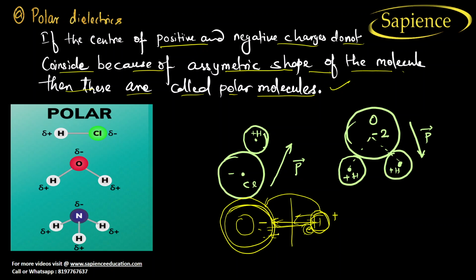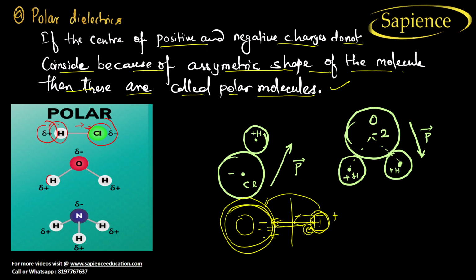It means that it wants to take. So a partial negative charge is created at the chlorine, and a partial positive charge is created on the hydrogen. So it means that there is a polarization. It is powerful, so it wants to attract its electron.